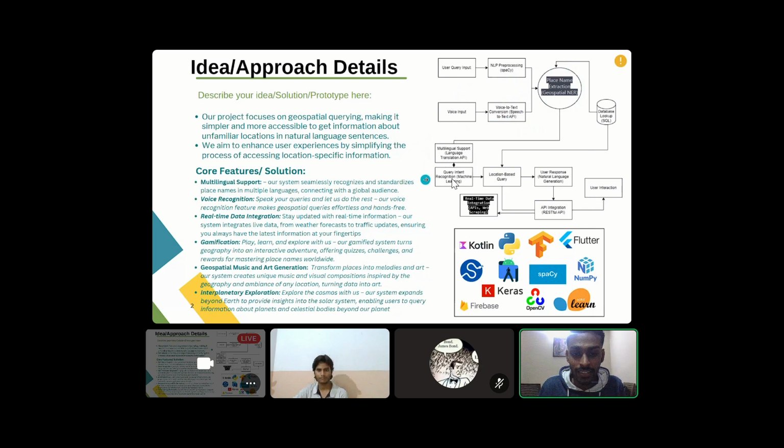And then query intent recognition is also there. While giving users their results for what they are asking, we are also trying to understand what intent they are asking their queries with. So if the query is in question form, it will recognize it as a question and give the answer accordingly. If the query is in statement form, imperative sentences or other types of sentences, it will give the information in those kinds of sentences.